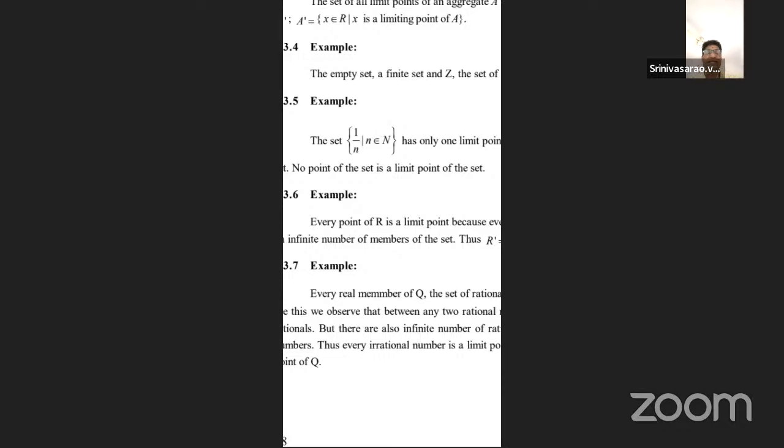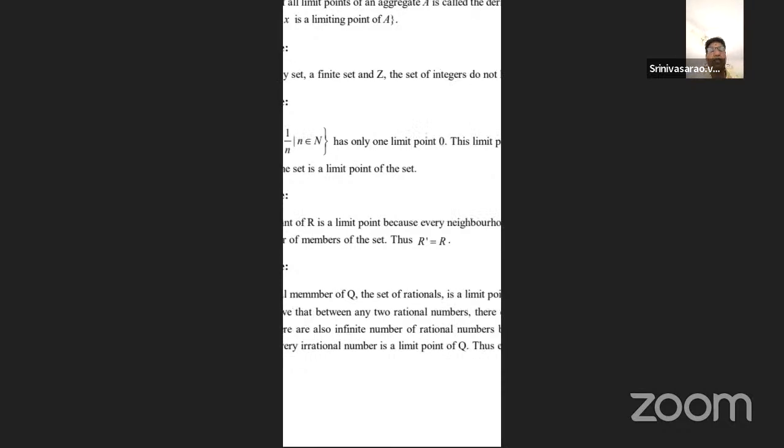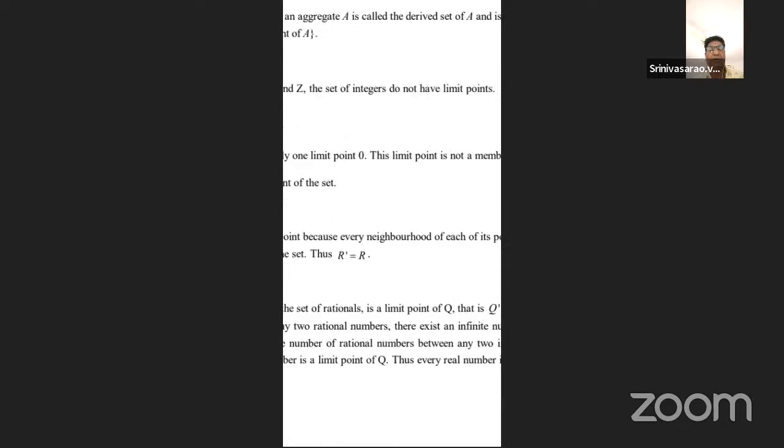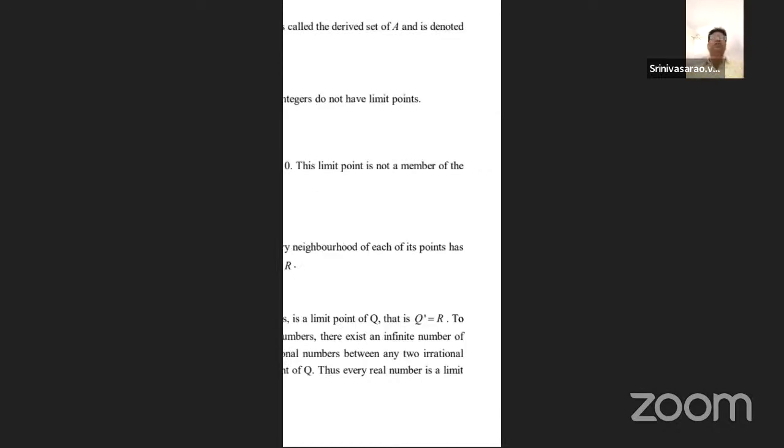That is simple. There is only one limit point, that is 0. For the set of 1 by n, n being a natural number, the limit point is 0, because it has only one limit point: 0 is less than or equal to 1 by n, and it is less than 1.